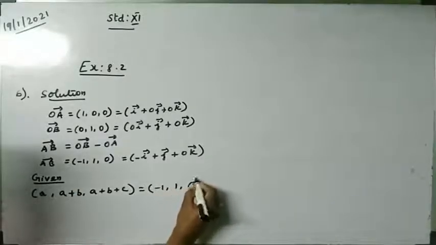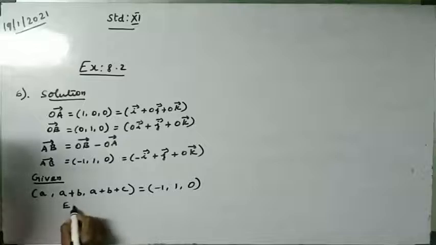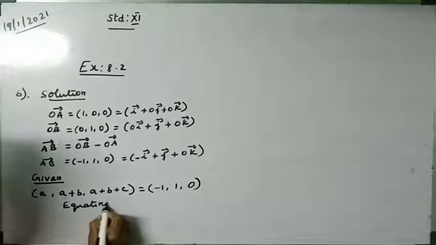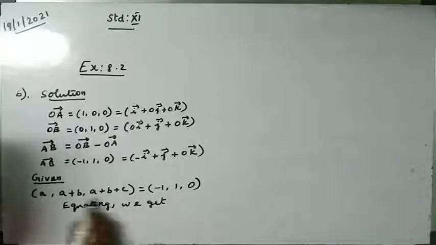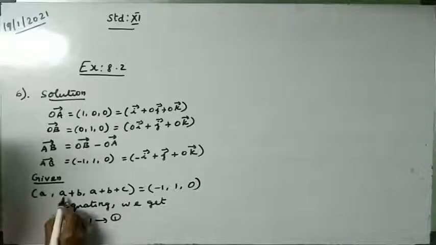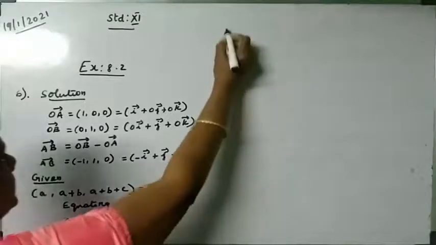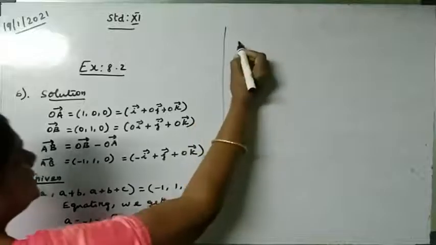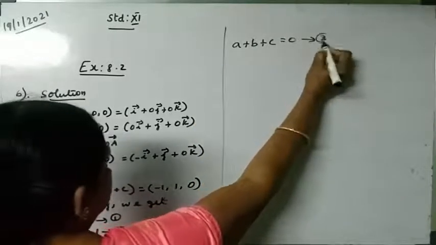Minus 1 comma 1 comma 0. Taking numbers, we can solve very easily. Now equating the components, we get: first number equal to first number, so a equal to minus 1, first equation. Second number a plus b is equal to 1, second. And then third, a plus b plus c equal to 0, this is third.